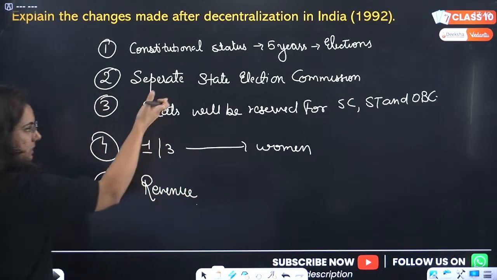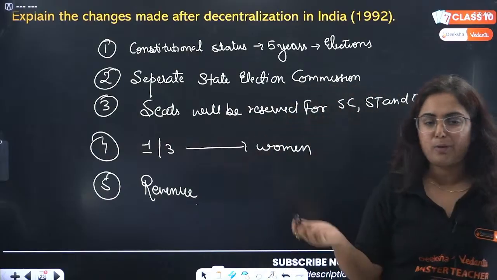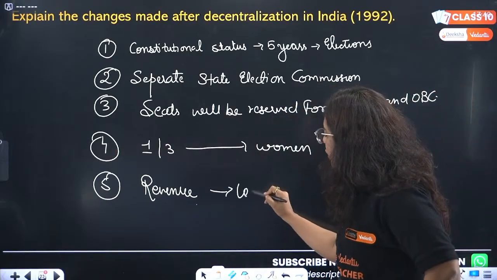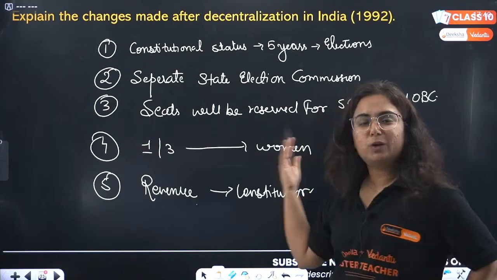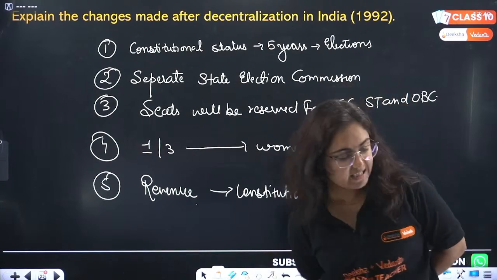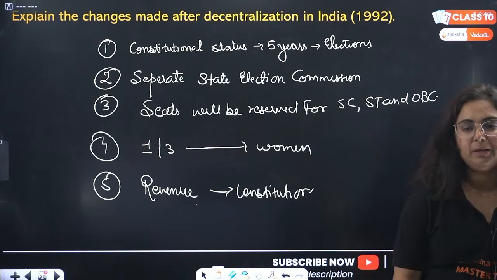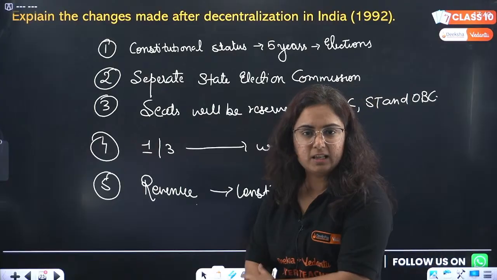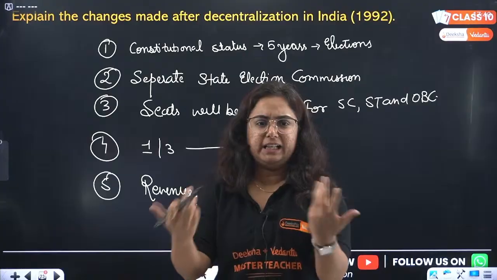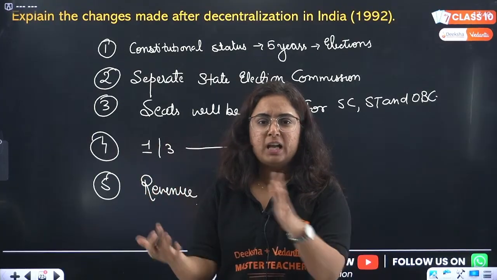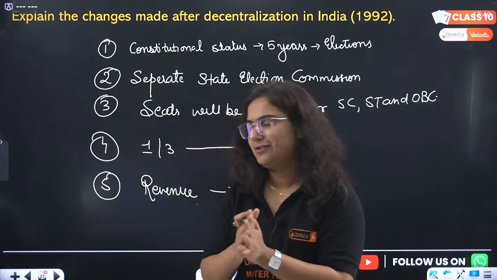Next is again the source of revenue. Why? They will be doing work for the local areas, so they need money. The source is also listed in the constitution. So these are the changes that happened after 1992, brought by the 73rd and 74th Constitutional Amendment Acts. Get it? Everyone, will you be able to write this answer? Again a thumbs up, I need your responses. Where are you? Are you sleeping or watching the video with full concentration?